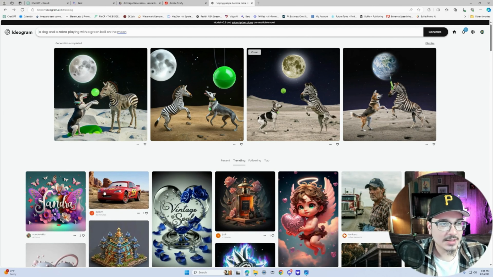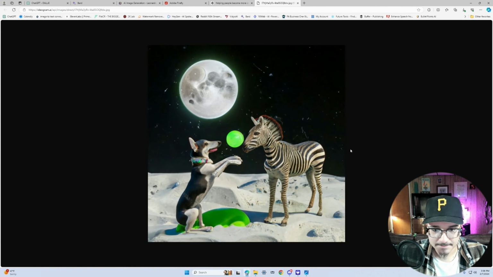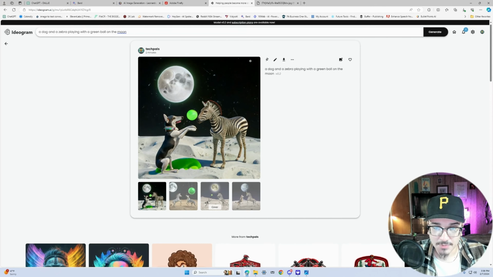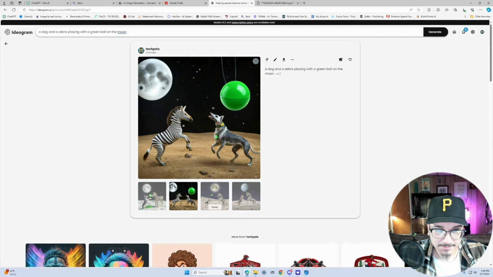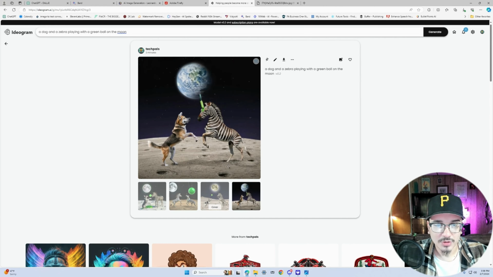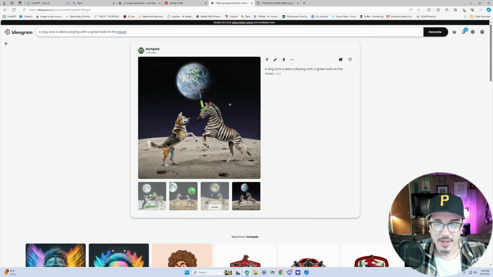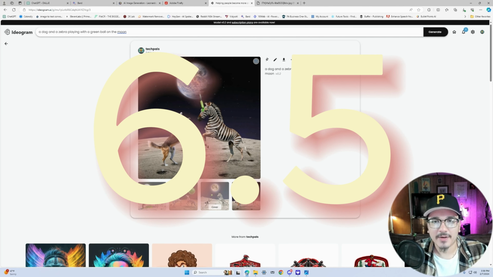And then last but not least, Ideogram. This is what it gave us. A zebra and a dog playing with a green ball, but I don't know what it's got going on over here. Seems to be like they're on the moon. Let's see what else they gave us. The dog with the zebra and the ball over here. Okay. What in the world is this? I don't want to ask what's on the zebra's head, but it's definitely not a ball. Okay, so for Ideogram, I would probably give it a 6.5.